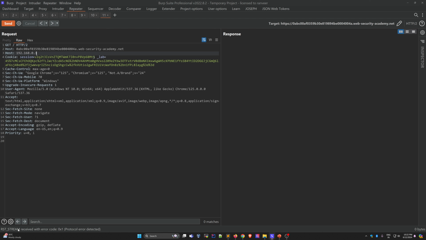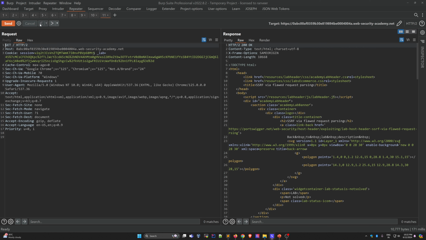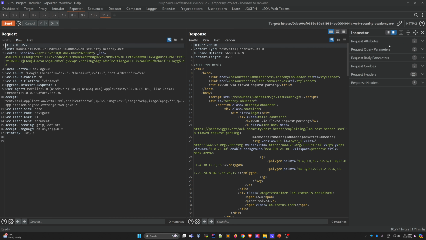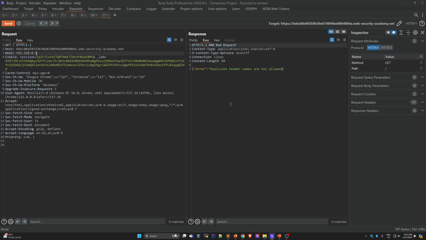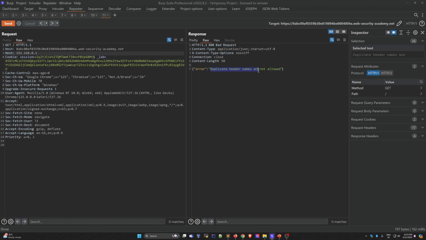See, reset stream. This is HTTP2, so sometimes it won't work in HTTP2, so change it to HTTP1. Now use 192.168.0.1, send it. See, duplicate header names are not allowed.